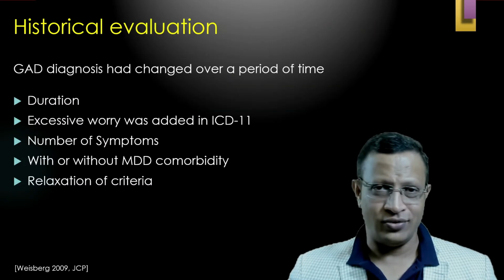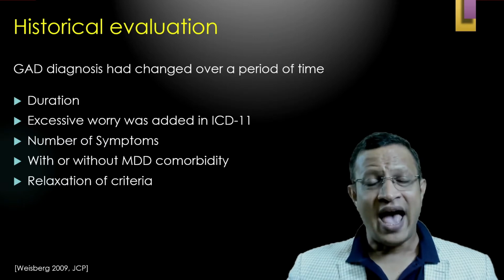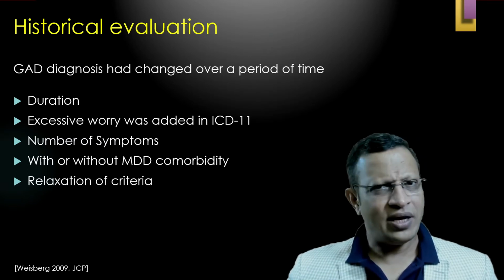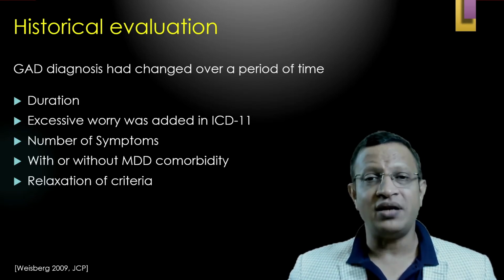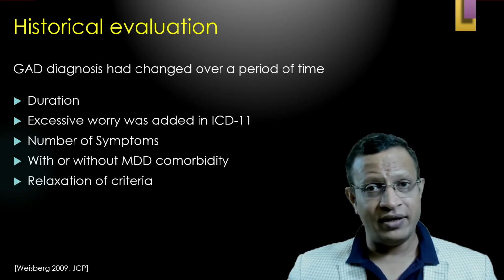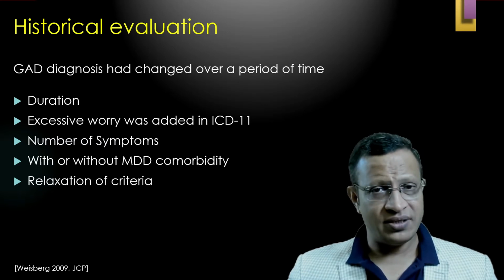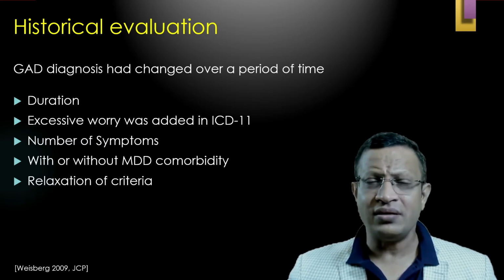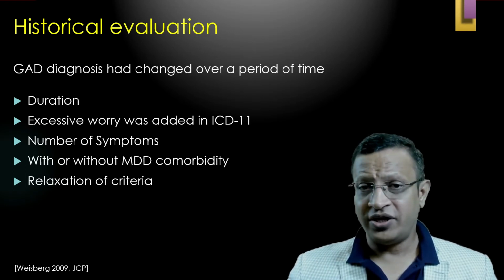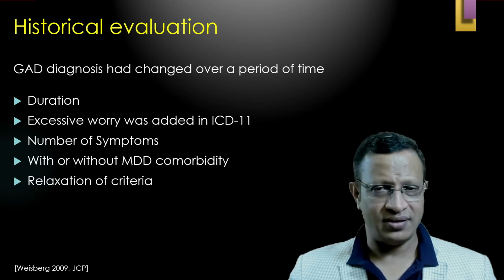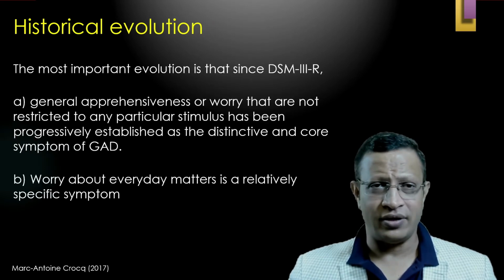This clearly indicates that the varying prevalence of generalized anxiety disorder is directly dependent upon how generalized anxiety disorder is diagnosed. Further, if you need to understand how generalized anxiety disorder has changed over a period of time, that means it has not changed. The way we have understood it has changed. The duration of illness, earlier it was 1 month, now it is considered 6 months. In ICD-11, they introduced excessive worry; in DSM-4, it was there from the beginning. Then the number of symptoms, and earlier it was considered that if there was depression, GAD cannot be diagnosed. But now it is considered that depression and generalized anxiety disorder can coexist. And relaxation of the criteria played a role in the evolution of generalized anxiety disorder.